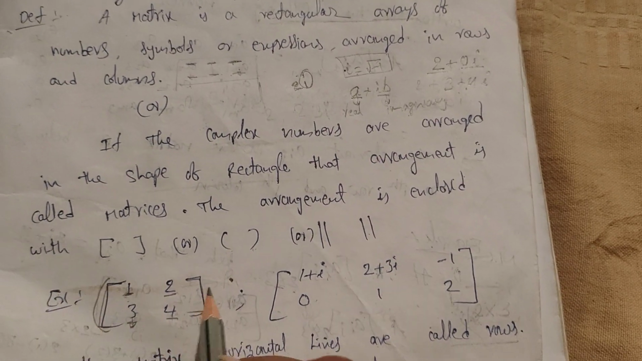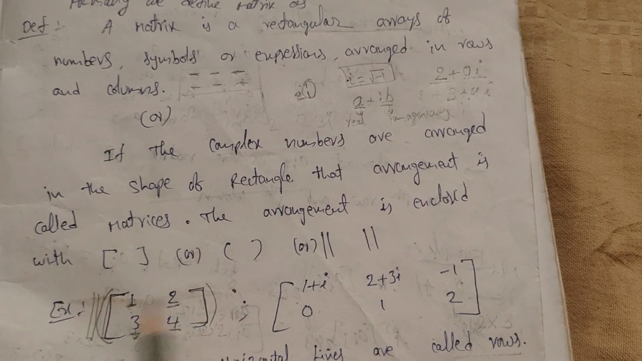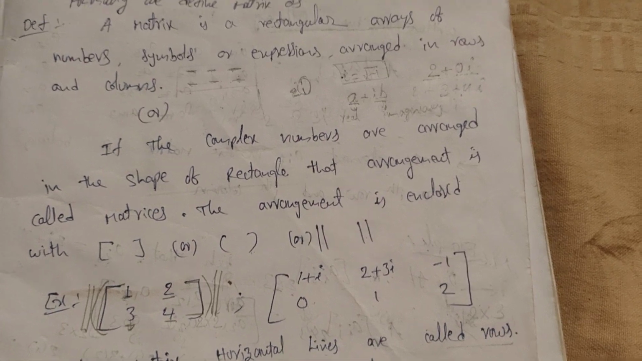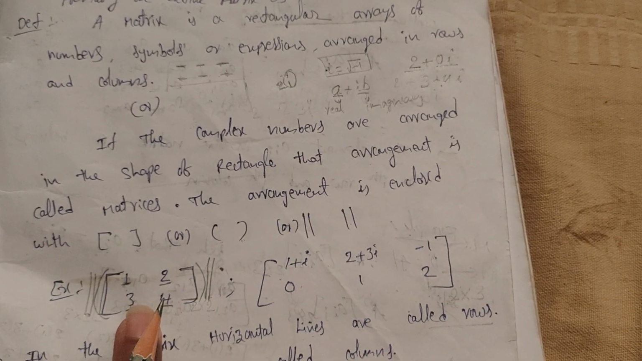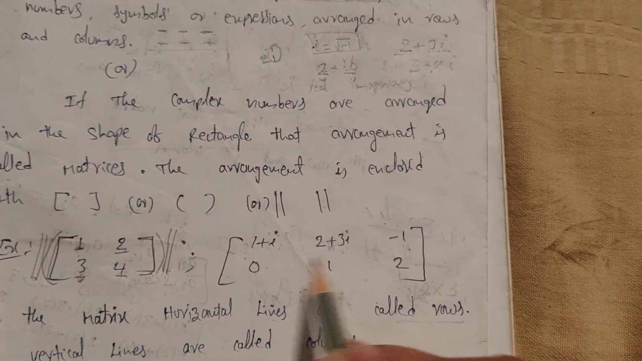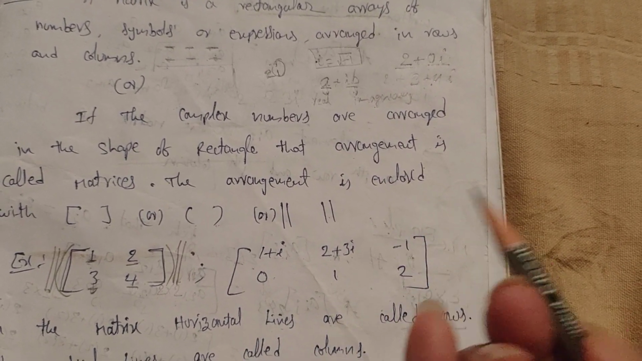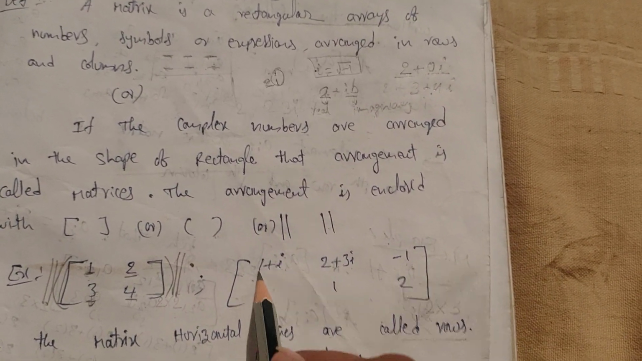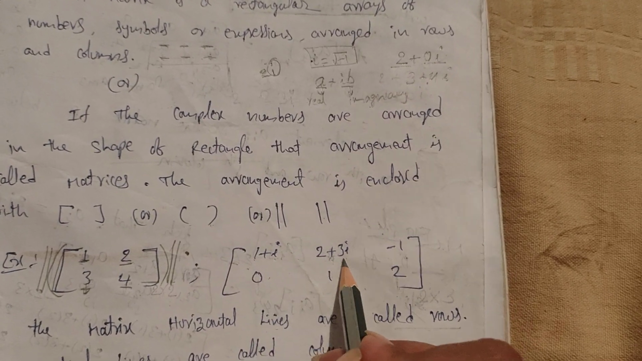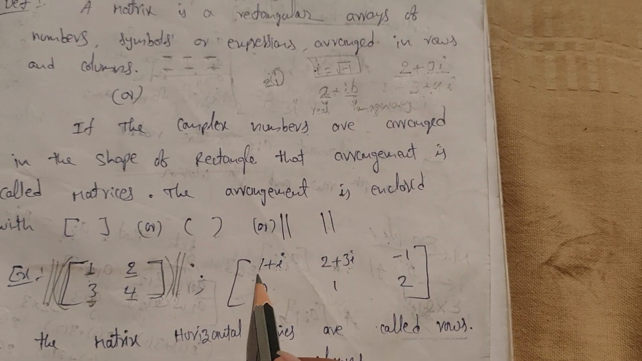Same here, we can write open brackets also. Same here, we can write like this symbol. So this is called a matrix. One more thing, using complex numbers also, with expressions, symbols, whatever it may be, you can fill, no problem. Here 1 plus i, here 2 plus 3i, here minus 1. See, observe here.